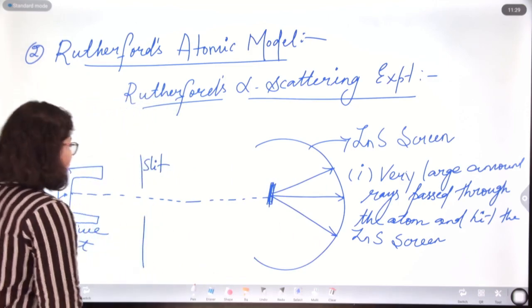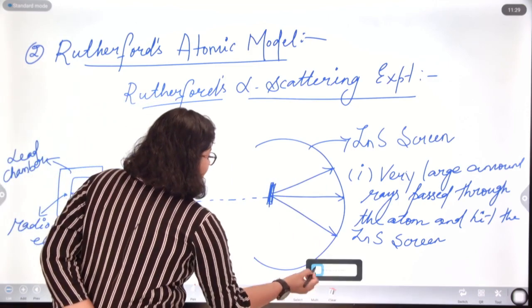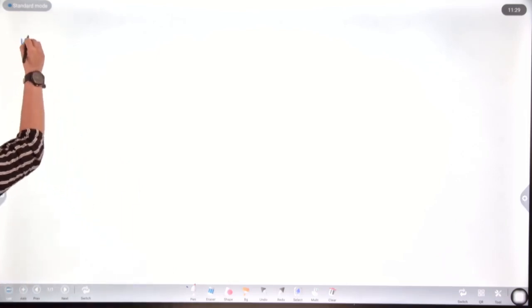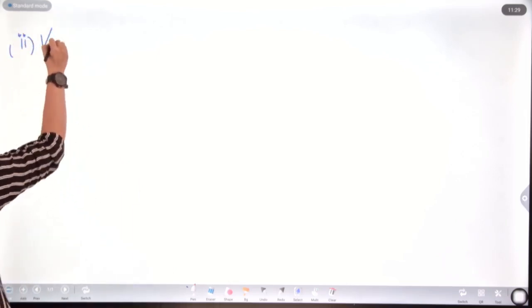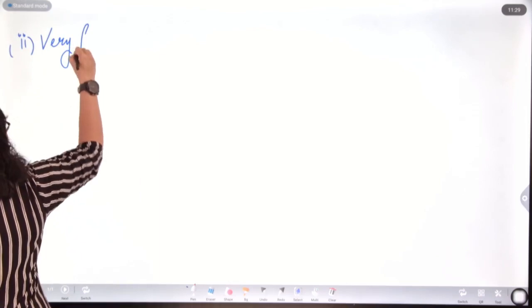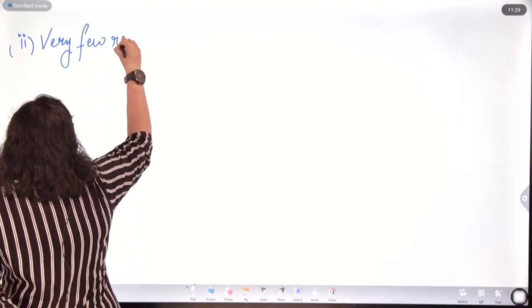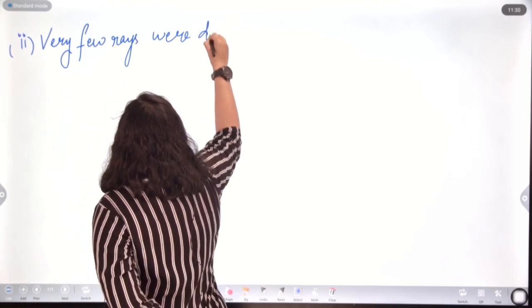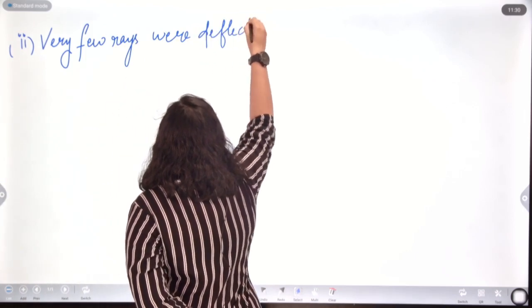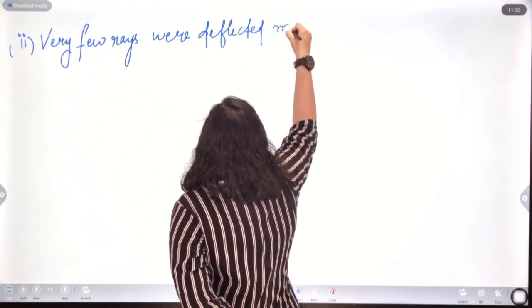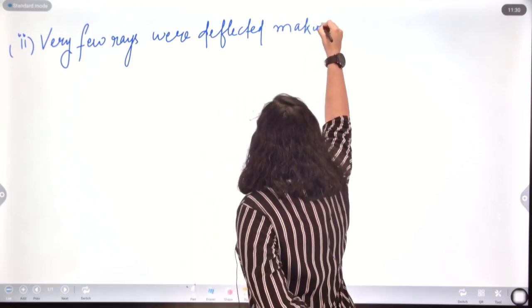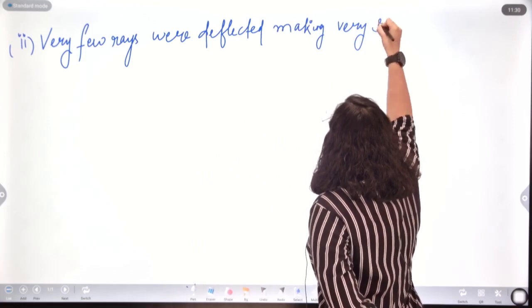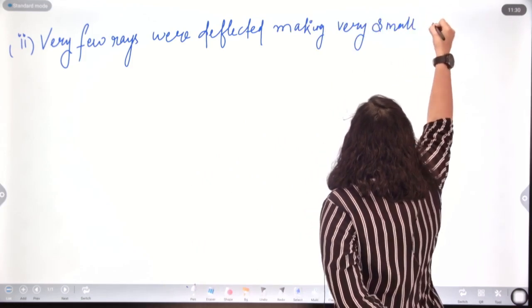Second observation was very few rays were deflected, making very small angles.